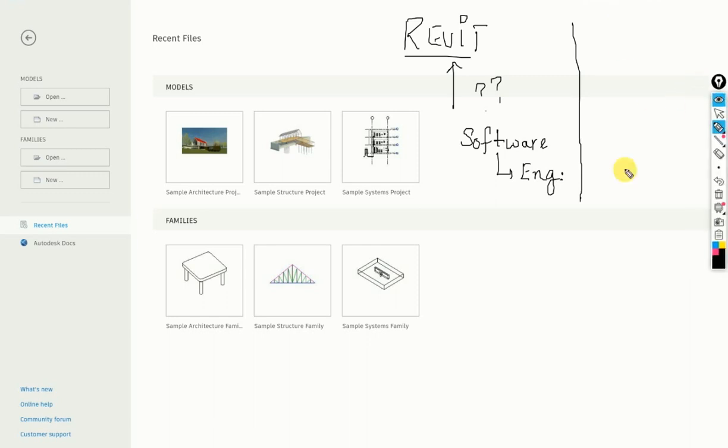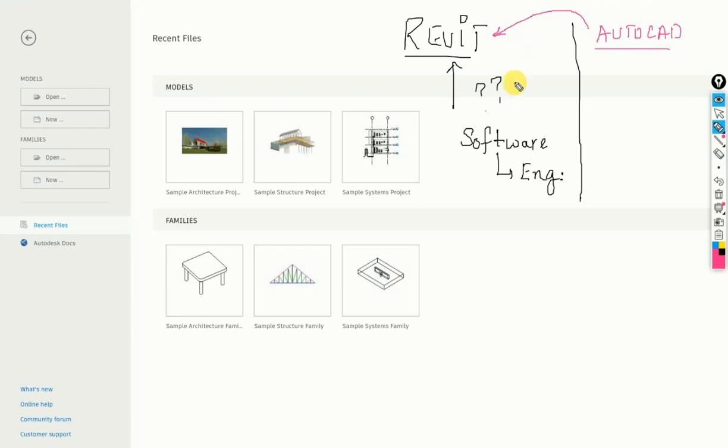Just another random question. We were happy till, let's say, yesterday. We were using software called AutoCAD, and it was a good software. You could do your work, everything was good. But then why did we have the headache of coming to Revit? Why did we shift to Revit? The full world was happy with AutoCAD.